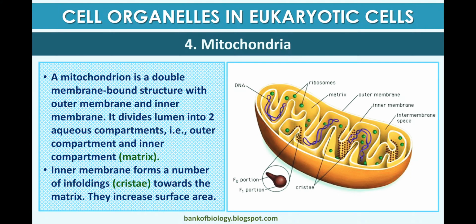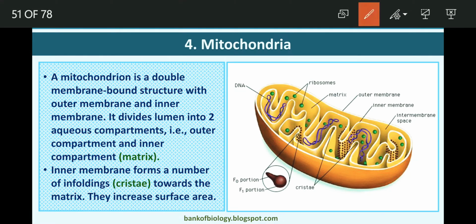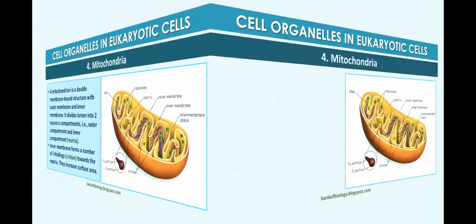Mitochondria is a double membrane bound structure, with an outer membrane and an inner membrane, and it divides the lumen into two aqueous compartments, the outer compartment and the inner compartment. The inner compartment is called the matrix, and the inner membrane forms a number of foldings called cristae. The cristae have F1 particles, which are more important. This is the unit of mitochondria, the F1 particles.